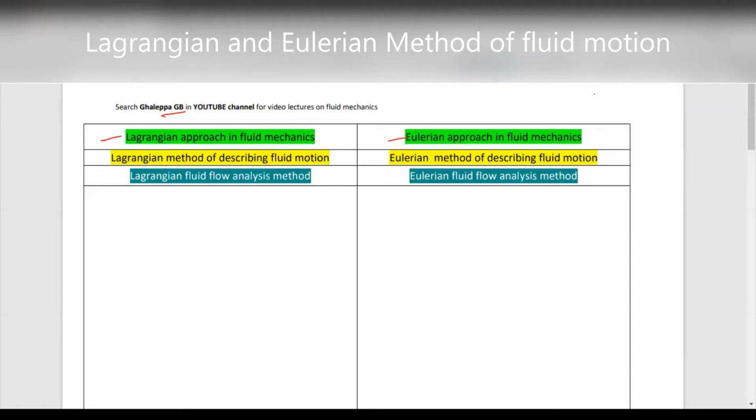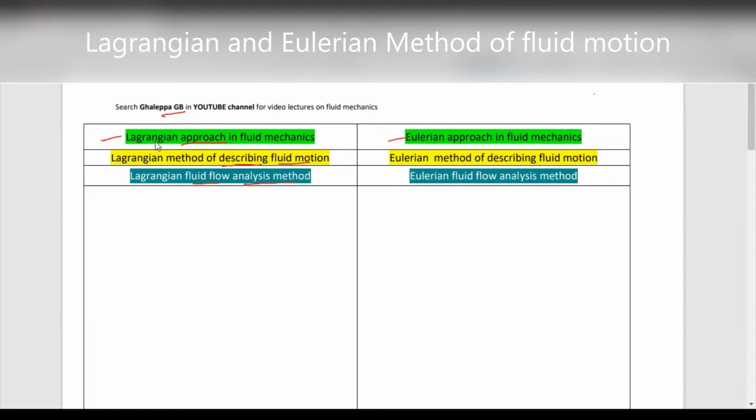For example, in some textbooks you might have seen the Lagrangian approach in fluid dynamics, or the Lagrangian method of describing fluid motion, or the Lagrangian fluid flow analysis method. All these three names have the same meaning.